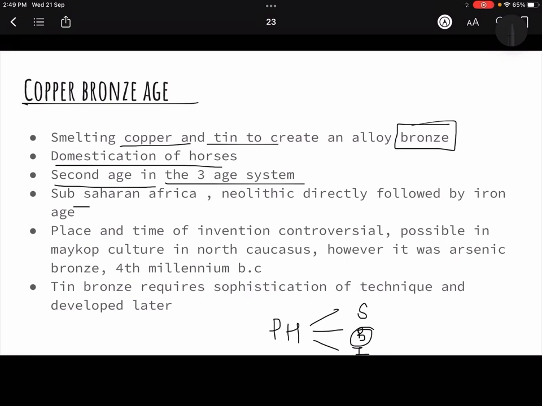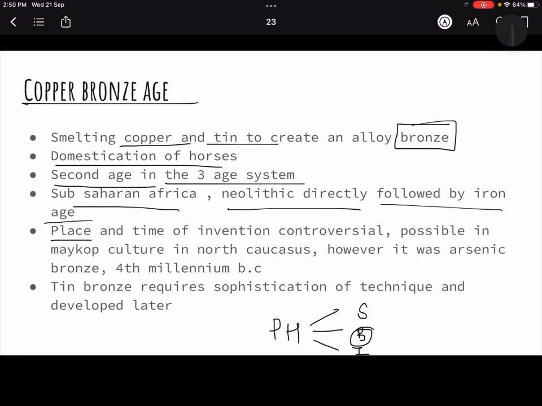Now see, Sub-Saharan Africa, Neolithic age followed by Iron Age. Like I was telling you, in Sub-Saharan Africa, Neolithic was directly followed by Iron Age. So there was no Copper Age or Bronze Age in between, because they must have not evolved the culture. They must have acquired the iron culture eventually.